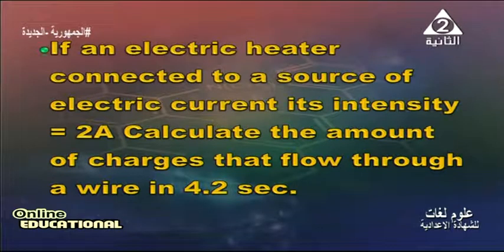This question is a problem. If an electric heater is connected to a source of electric current, its intensity equals 2 ampere. Calculate the amount of charge, Q, that flows through a wire in 4.2 seconds.